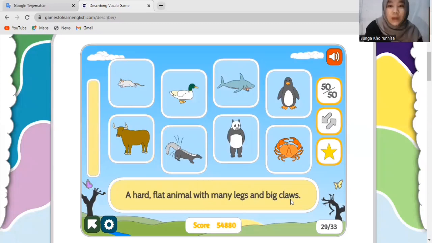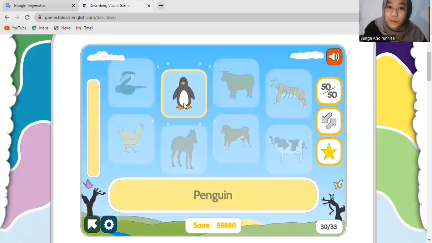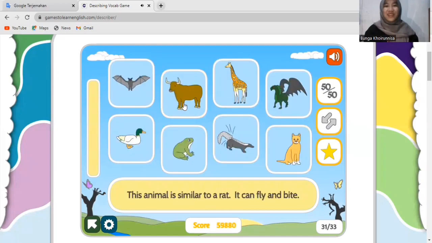A hard, flat animal with many legs and big claws. So what is that? This one? Alright, this is a crab. Okay, next. A bird that lives in a cold place. It cannot fly but can swim. So what is that? It's a penguin.